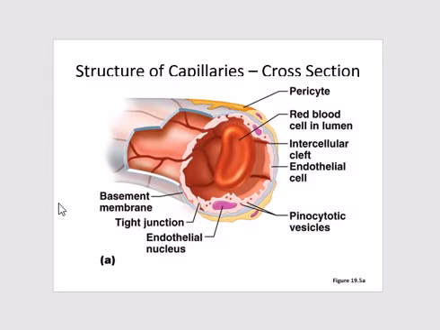Now this is a rather magnified structure of capillaries showing the cross section. There are pericytes and the red blood cell. This is just present in single file. Again repeating this point, in the endothelial cells there are present pinocytic vesicles, there is a basement membrane, tight junctions, intercellular cleft. All this you have studied before.